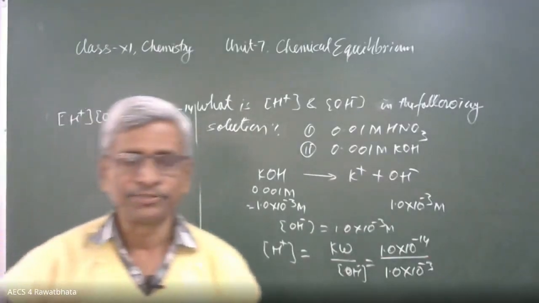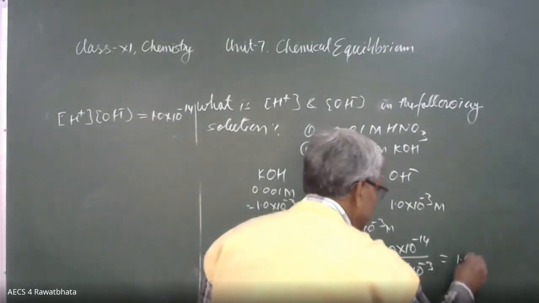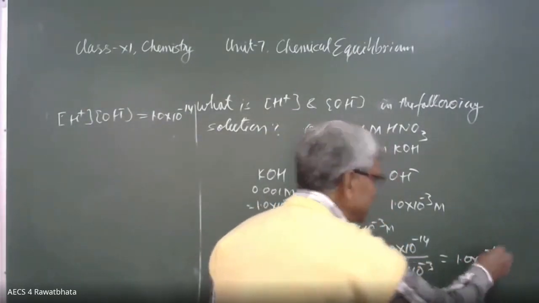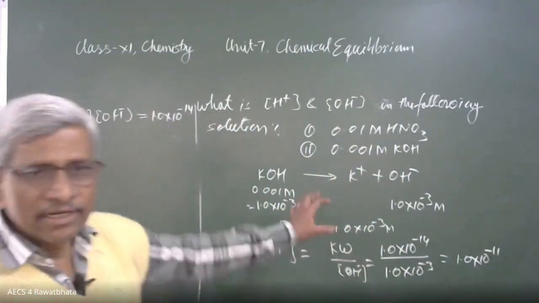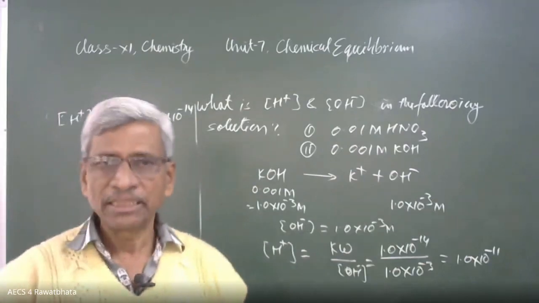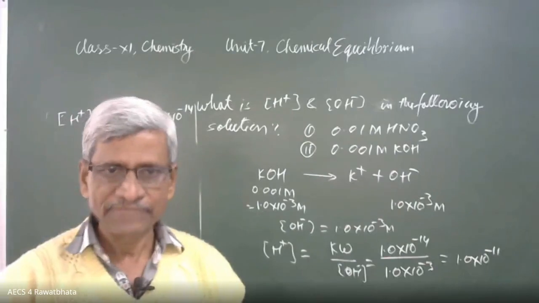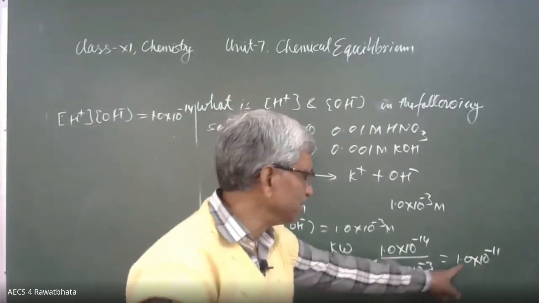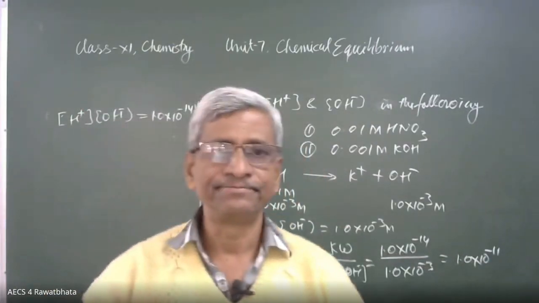So this is equal to 1.0 into 10 raised to power minus 11. Please compare this value with the data given earlier for basic solution. What is the hydrogen ion concentration? It is in that range, 1.0 into 10 raised to power minus 11. The solution is basic in nature.